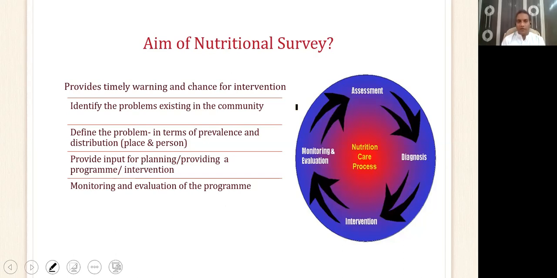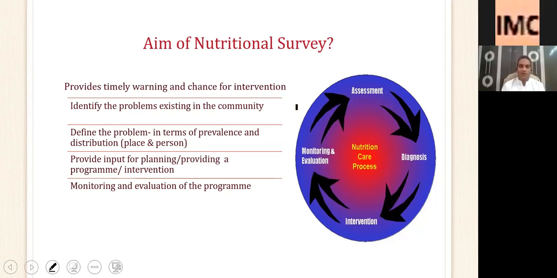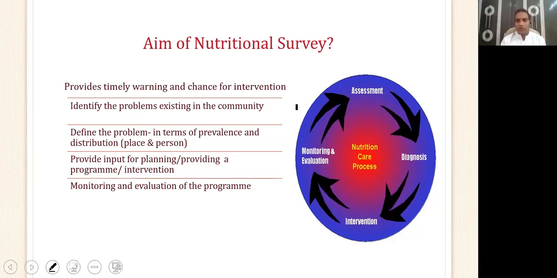After finding everything about the problem, the next third step is planning for a solution. You either find solutions to the problem and implement them in the form of a program, or you intervene for the problem. The final step is, now that you have implemented the program, is this program working or not? That is done by monitoring and evaluation. So right from finding the problem till monitoring and evaluating the solution, all these steps are the aims of nutritional surveillance.